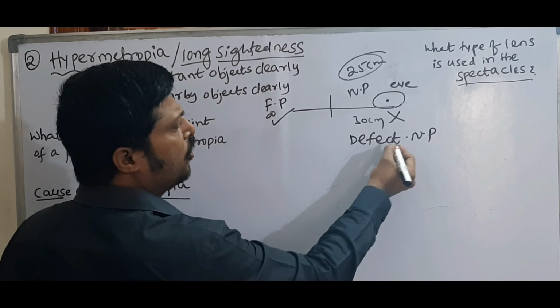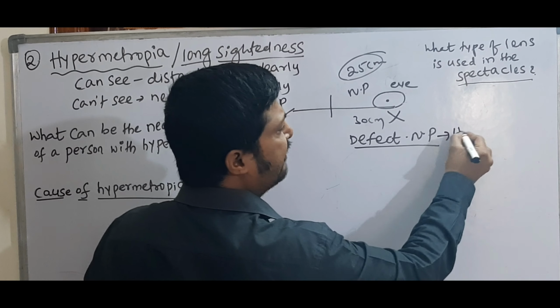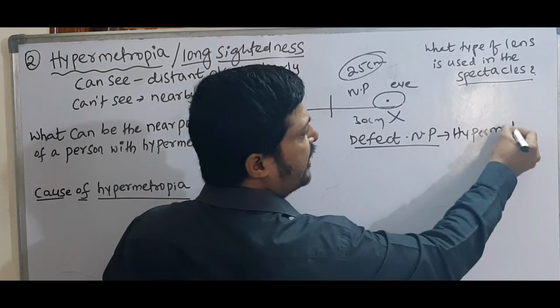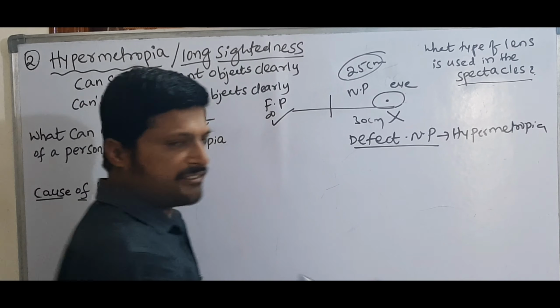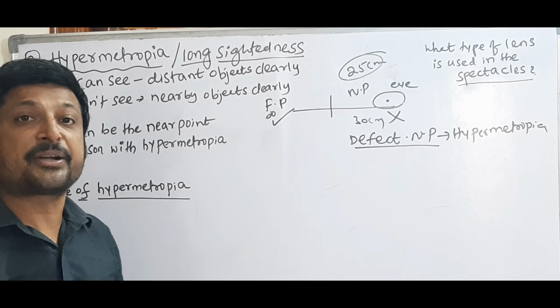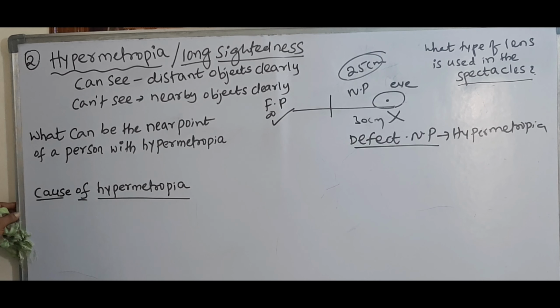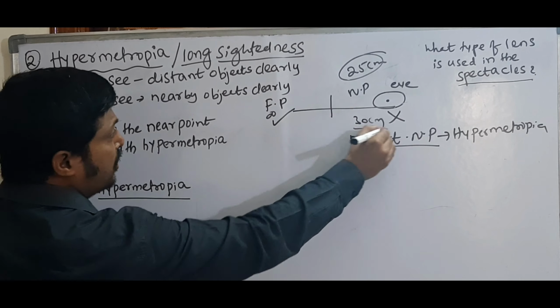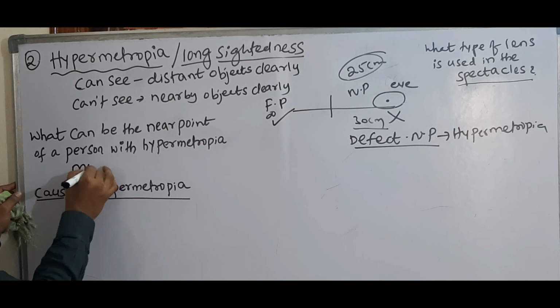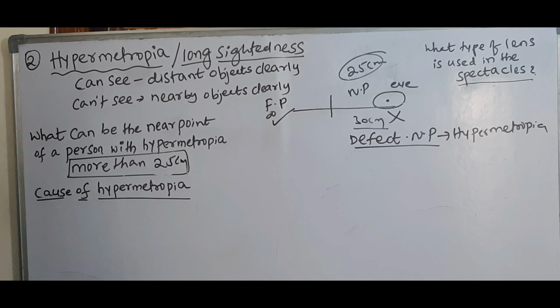The person whose defect is near point is suffering with hypermetropia. That means the near point of a person with hypermetropia is more than 25 centimeters.